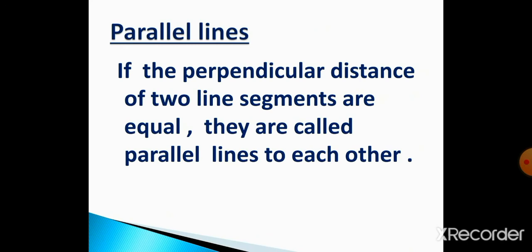If the perpendicular distances of two line segments are equal, they are called parallel lines to each other.